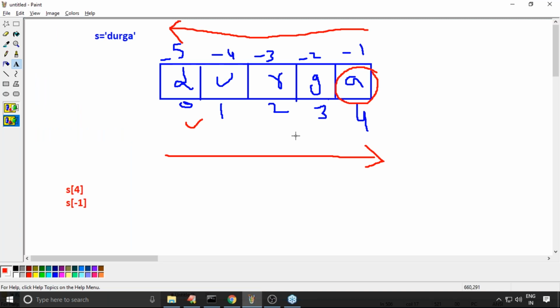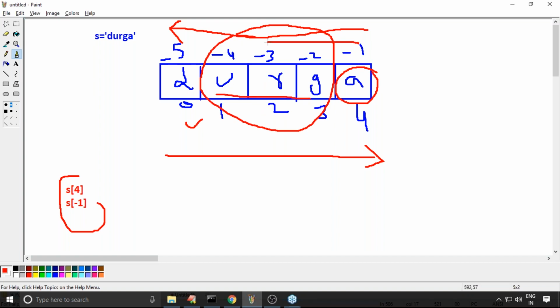Now here I don't want a single character, I want a group of characters, a substring. If you want a piece present inside a string, then for that we have to go for the slice operator.